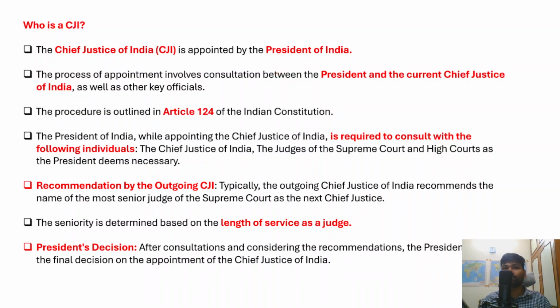And in fact, an article, that is Article 124 of the Indian Constitution, deals with the appointment procedure of the Chief Justice of India, right? So what is that article? Article 124 of the Indian Constitution deals with the appointment of the CJI. And the President of India, while appointing the Chief Justice of India, is required to consult certain individuals. Who are the individuals that the President will consult?